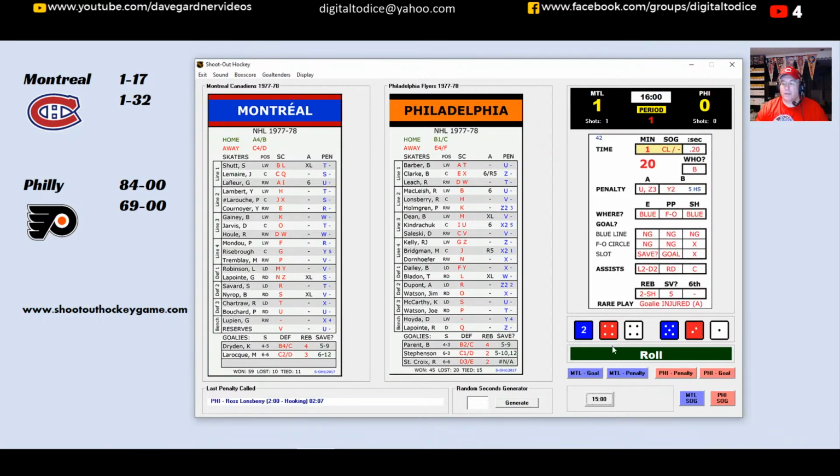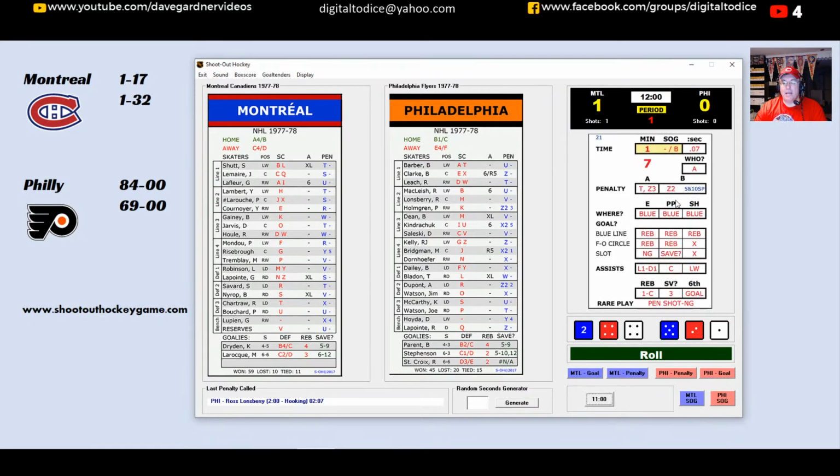So let's roll the clock here. It's going to be another minute off the clock. So time ticking slowly in this game. That might be the advantage the Flyers need. 78. Ooh, no, they needed 84. They didn't get it, and so we'll play on. 3 minutes off the clock.